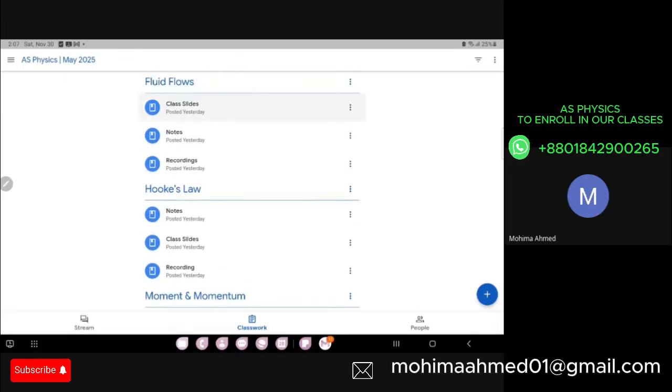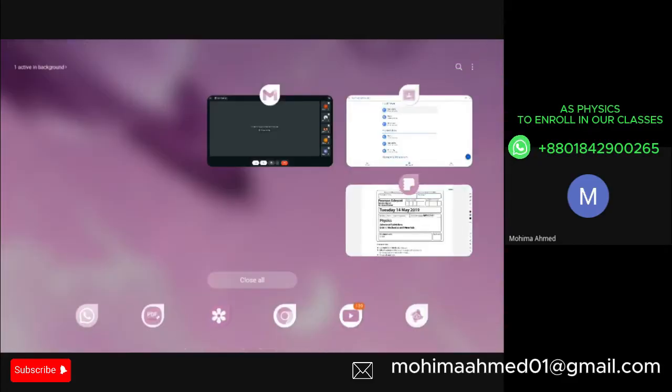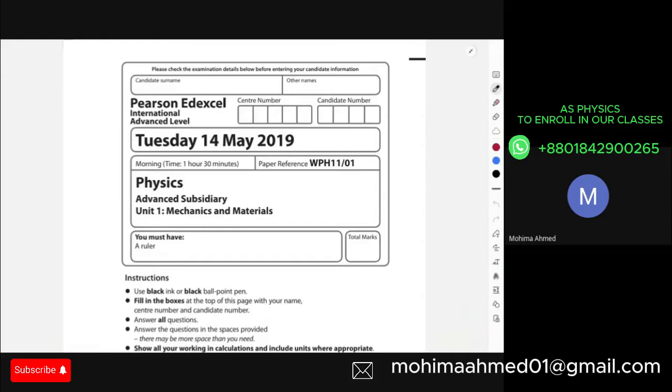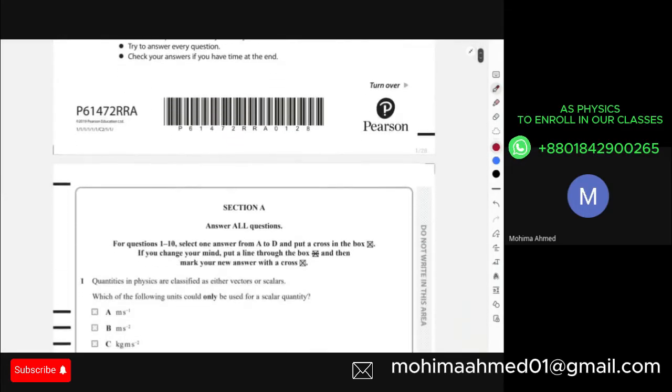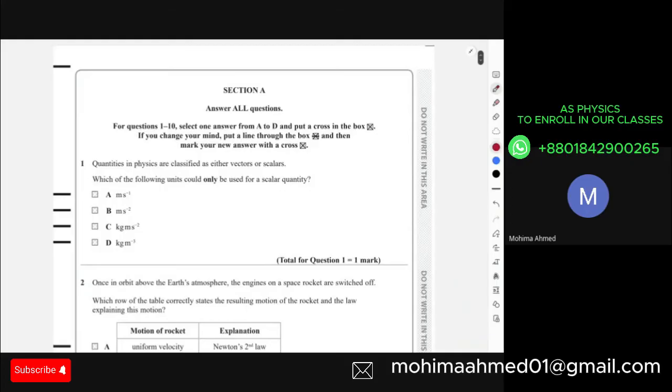After this we will do some question papers, like chapter wise question papers, but I want to start with one year wise question paper, since your school's mocks are starting. So we're going to do some question paper today and also tomorrow. In this file, this is your May 2019 Tuesday 14 unit 1 paper. For AS physics, for the entire A levels physics, your question paper is always divided into two sections.